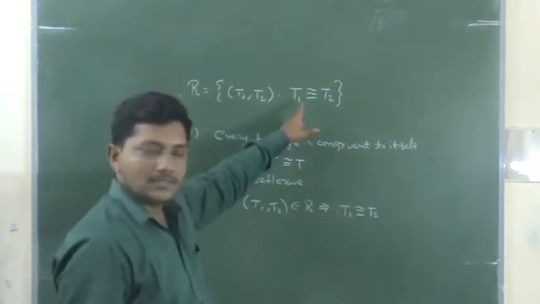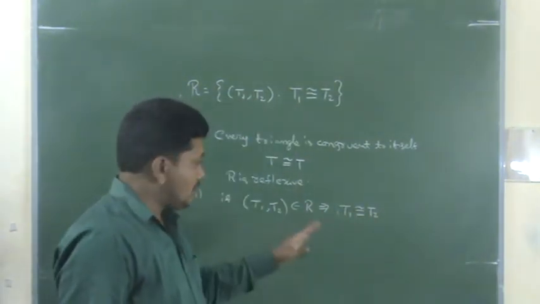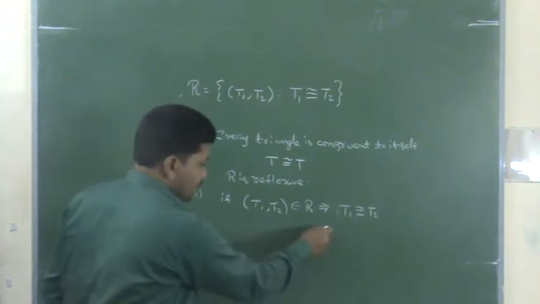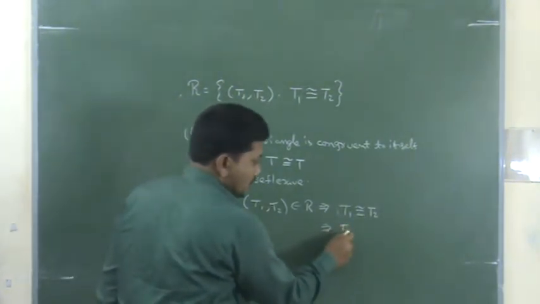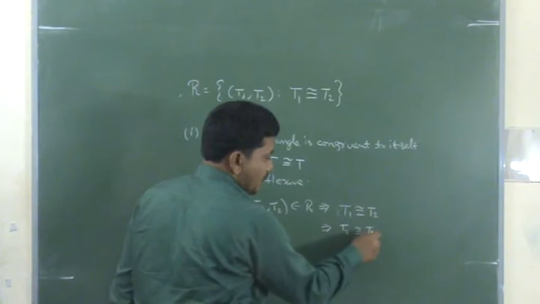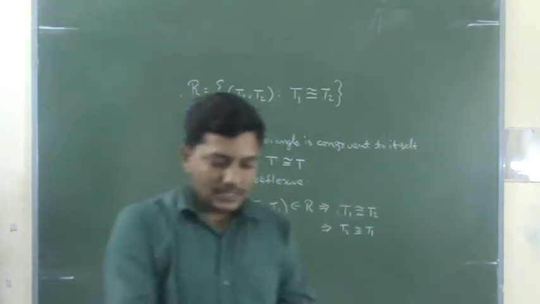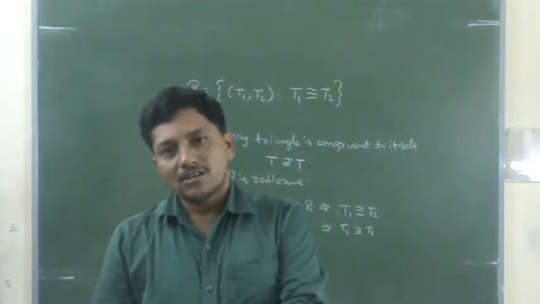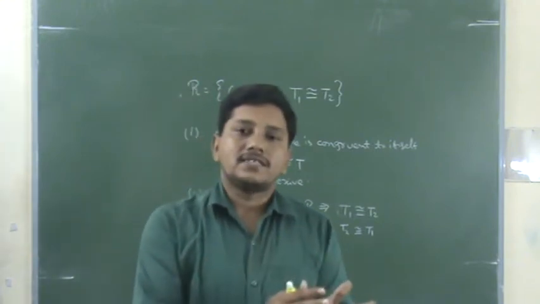That is the relation, right? T1 is congruent to T2 means we say that T2 is congruent to T1. Is it right or wrong? T1 is congruent to T2 means automatically by congruent property T2 is also congruent to T1, right?